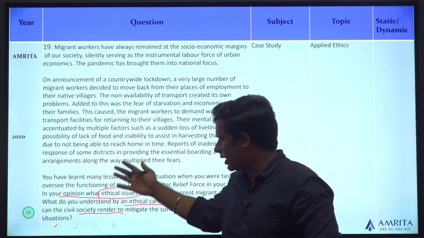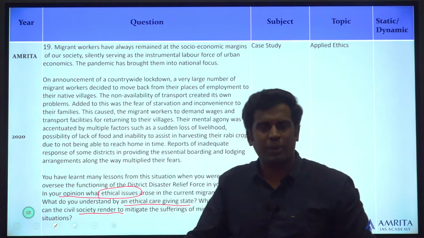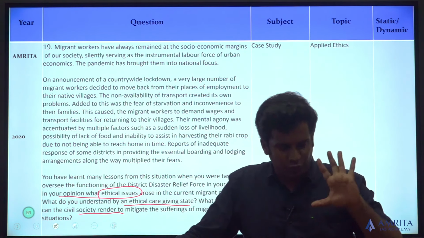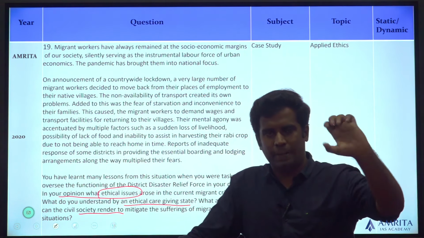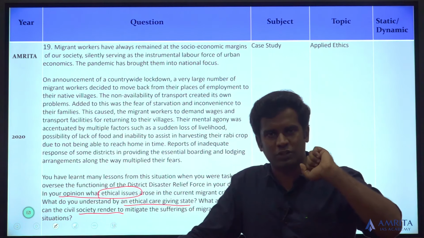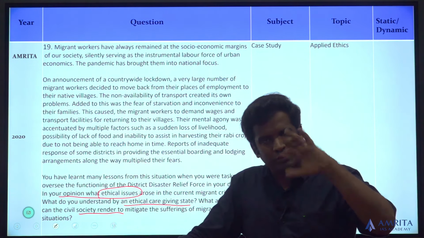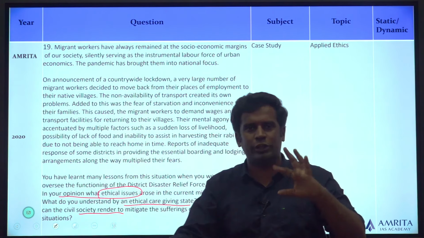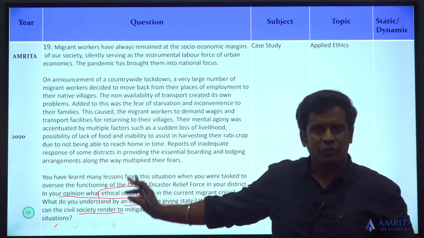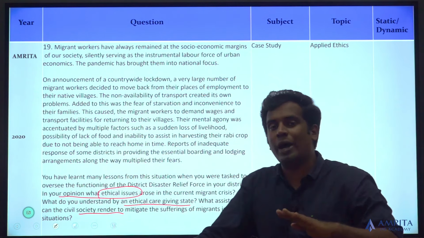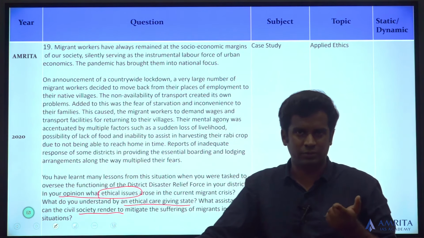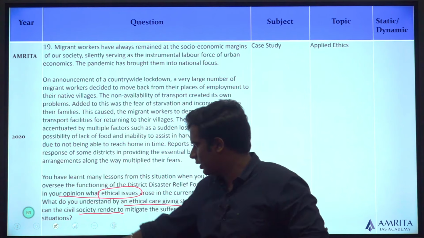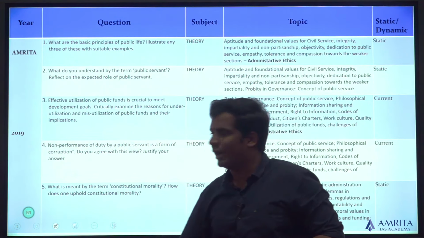So the last year prelims had a very specific pattern where the theory part was focused towards the philosophy part of the syllabus, and whatever questions were asked were highly focused on the syllabus, and the case studies had 2 or 3 questions always. Few of them had options, all of them had ethical issues as a question. So plan for that, prepare for that. Let's look at 2019 questions.